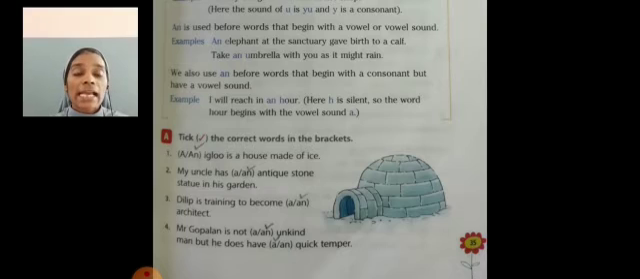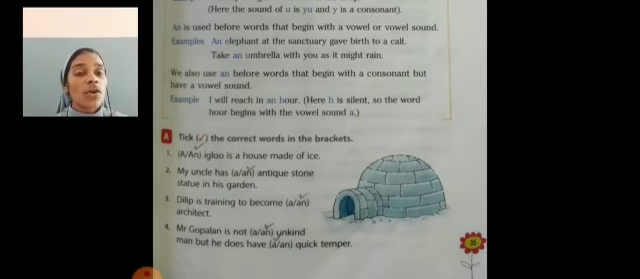Next one. My uncle has dash antique stone statue in his garden. Which article comes here? An. Why? The noun antique stone starts with the vowel sound A. An antique stone. Next one, Dilip is training to become dash architect. Which article comes here? An architect. Why? Here the noun architect starts with the letter A, that means a vowel sound. So we used an before that noun.